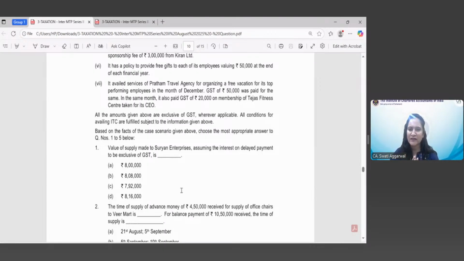Now we have gone through the case scenario well. We have understood the concepts, key provisions. Now let's answer it. Then we will discuss each and every question and answer with you. So let's interact. I am waiting for the answers. You may please mention your answer in the query box, query link.